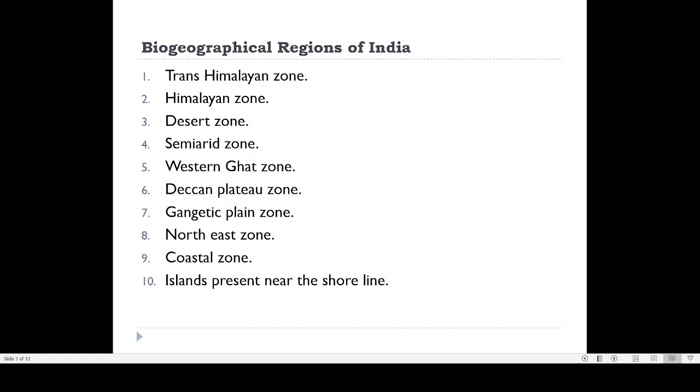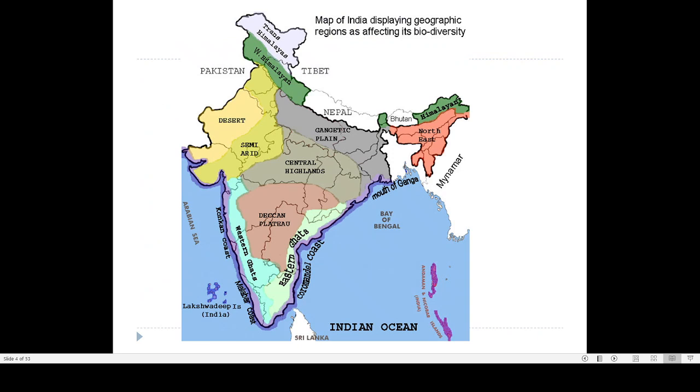Here you can find the list of the major biogeographical regions of India. It starts from the Trans-Himalayan zone, then the Himalayan zone, and goes up to the islands. Today we will be discussing the features of these various biogeographical regions in India, and to begin with, we will start with the Trans-Himalayan zone. Before that, just have a look at the various biogeographical regions of India. This is a map showing them. The first region is the Trans-Himalayan region.